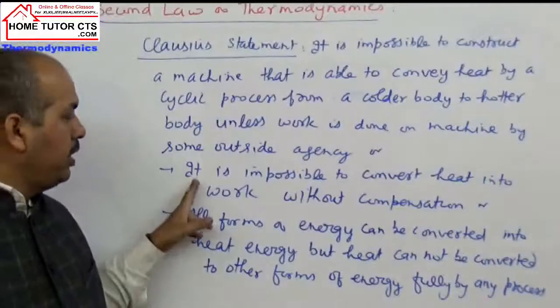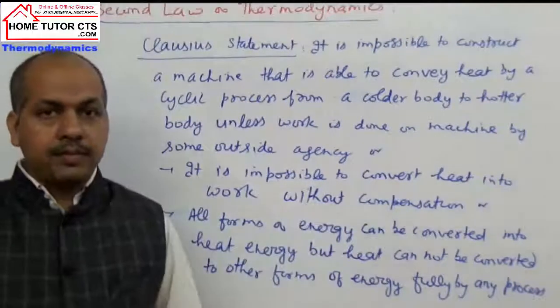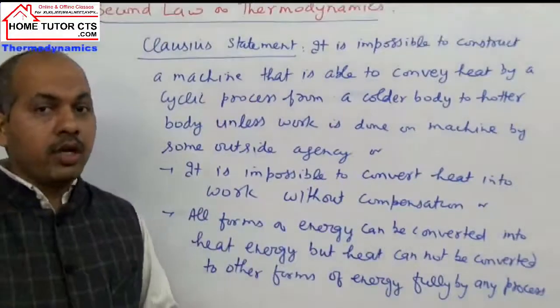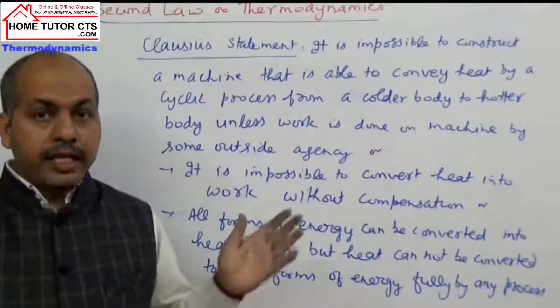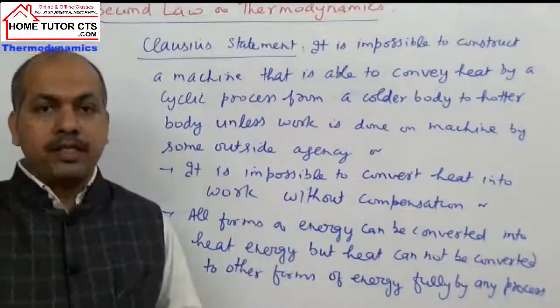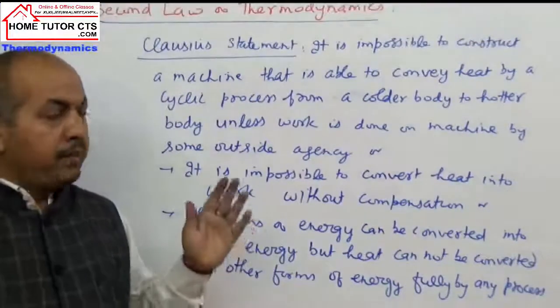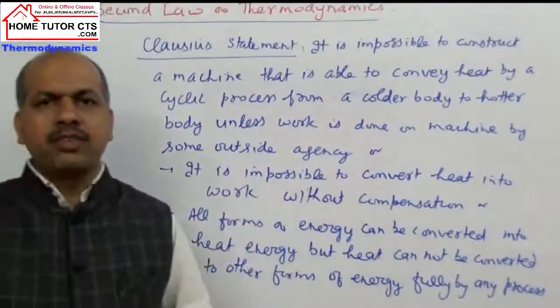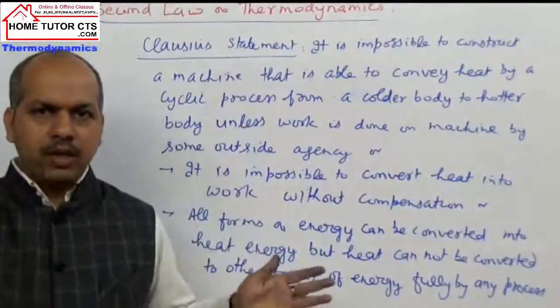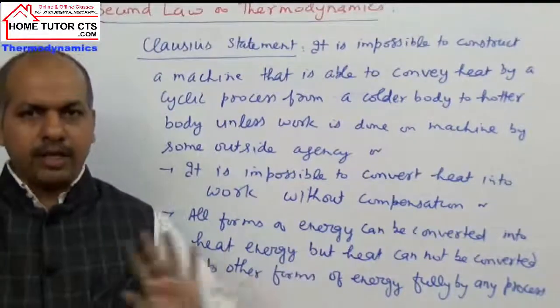One can take an alternative statement. It is impossible to convert heat into work without compensation. Means some part of heat is wasted. We cannot convert all the heat into work.